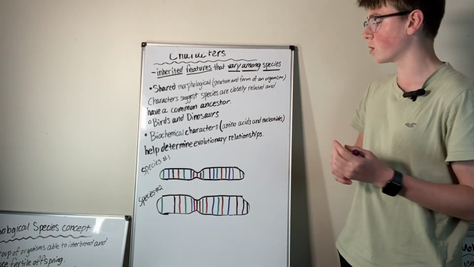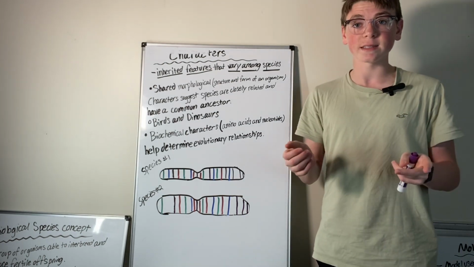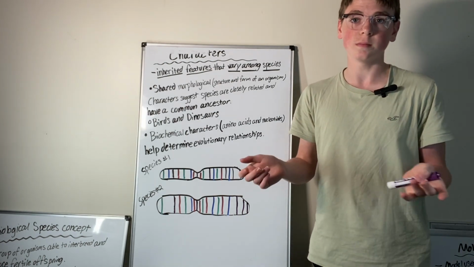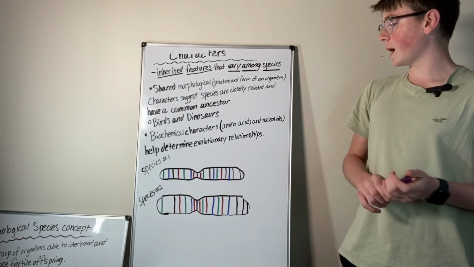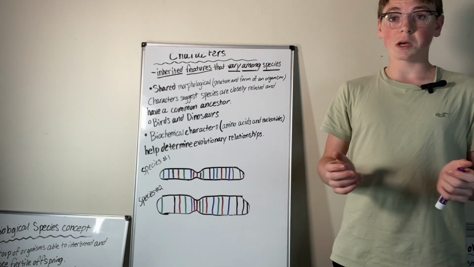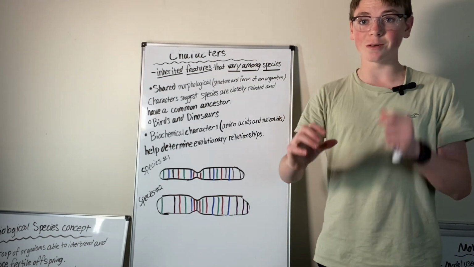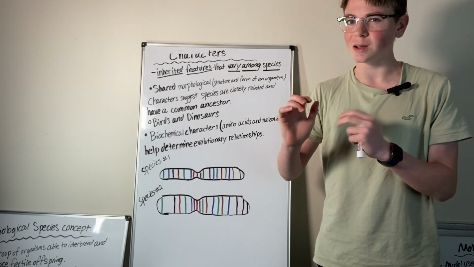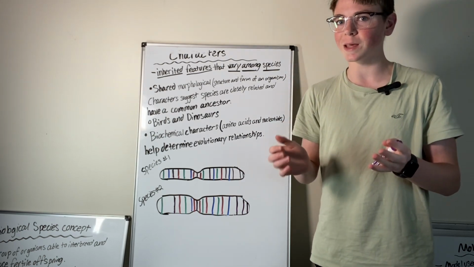And then there are biochemical characters, like amino acids and nucleotides, so DNA, which help determine evolutionary relationships. Because if you look at one chromosome and look at another, if they're pretty similar, they're probably pretty related.